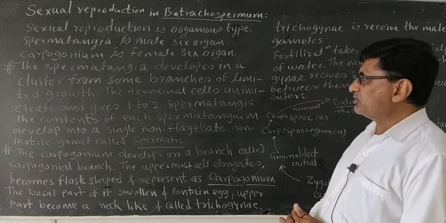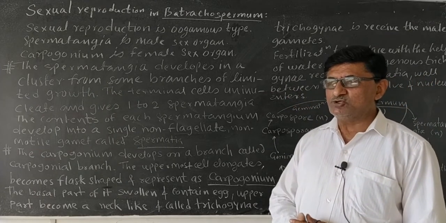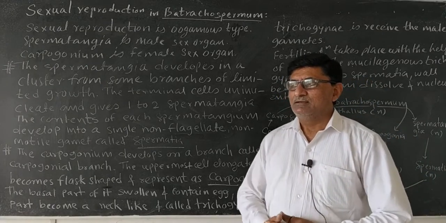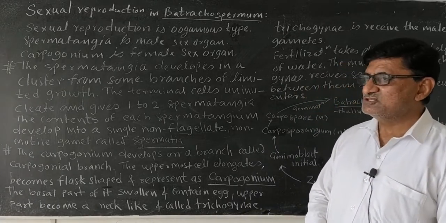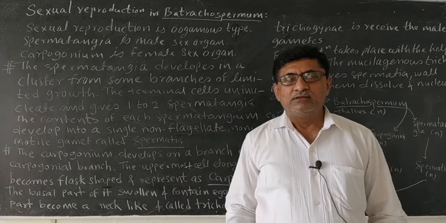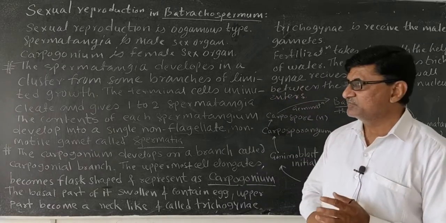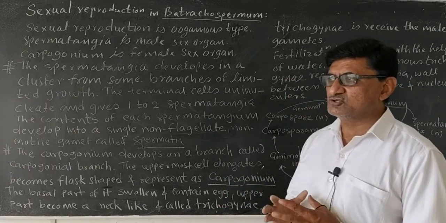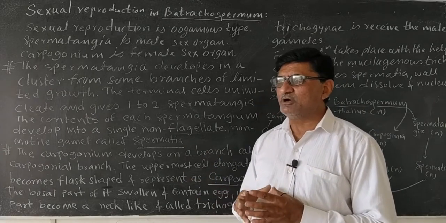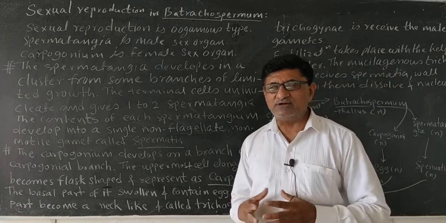At the time of sexual reproduction, when Batrachospermum attains mature growth, it becomes ready for reproduction. The sexual reproduction is of oogamous type. Oogamous means the female reproductive structure or female sex organ remains stationary, whereas the male reproductive structure is mobile, and it goes to the female reproductive structure and is responsible for fertilization.